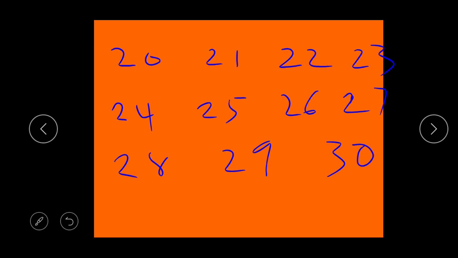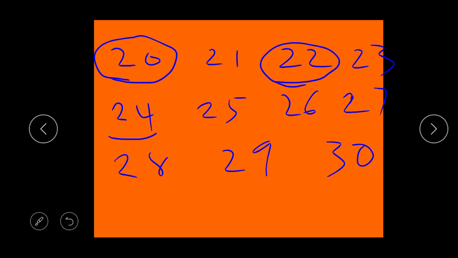Now let's move to 20. 20 ends with 0, and 0 is an even number. 21 is not an even number because it ends with 1, and 1 is not an even number. So we move to 22 because it ends with 2. Then we skip 23 because 3 is not an even number.